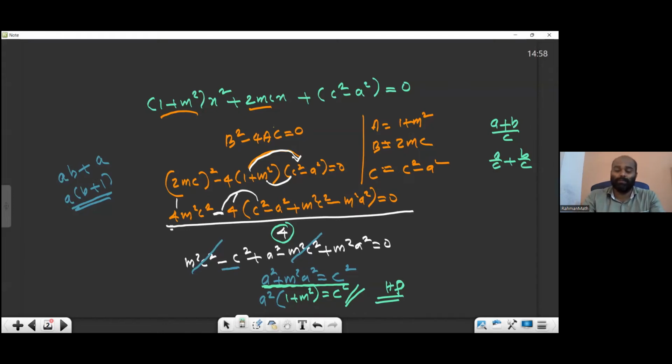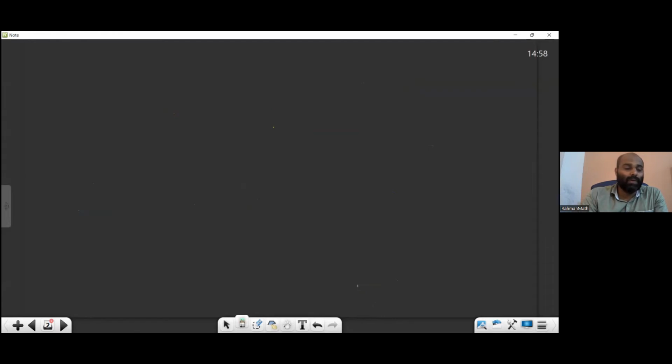I think all of you finished. Now the one which I shared in the group, first question B. Given that 1 plus a square x square plus 2bx, those who are not there in the group, don't worry. Just write what I'm saying: equal to 0 has equal roots.